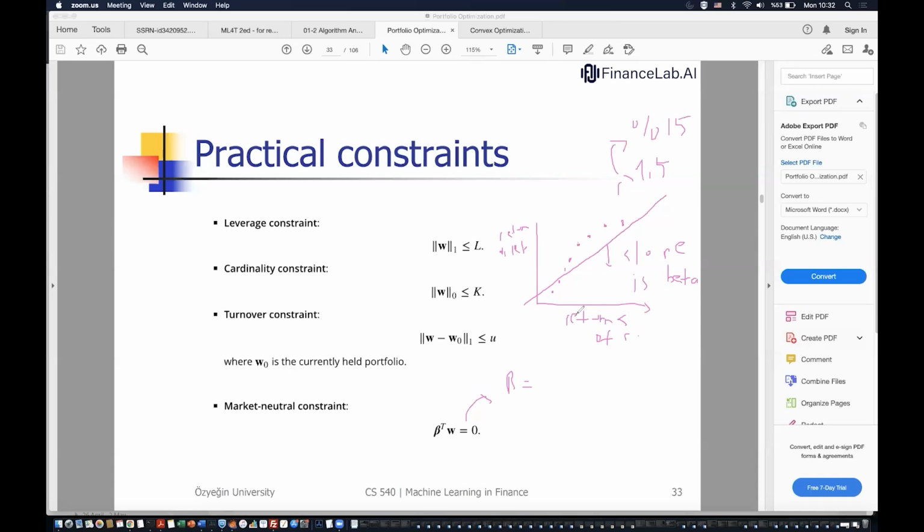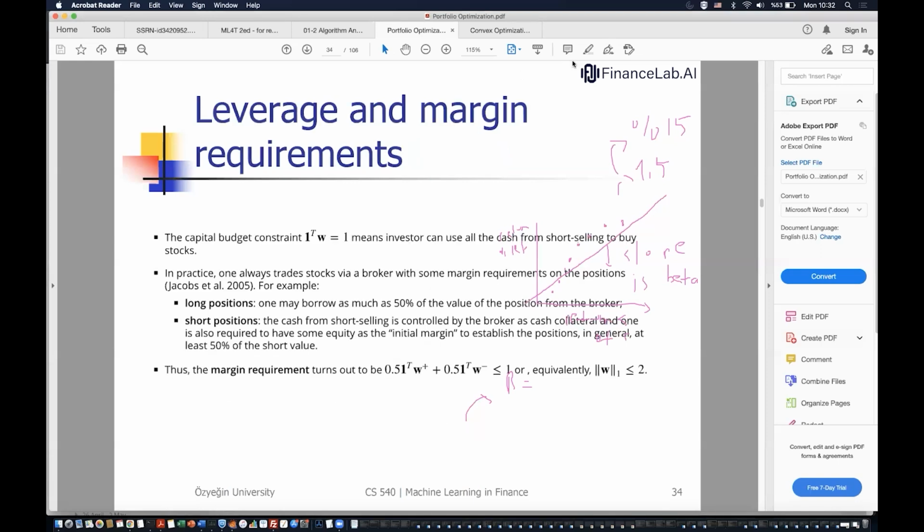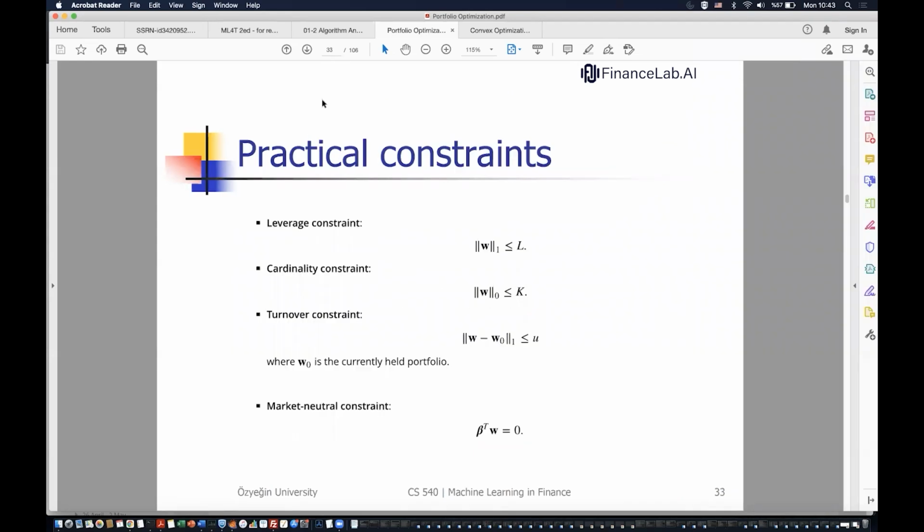Again, this is obtained from the historical data, and we can assume that the portfolio should be selected such that it will be market neutral, so that the portfolio asset value will not be impacted by the market direction and the market movements. And that's ensured by these market constraints.